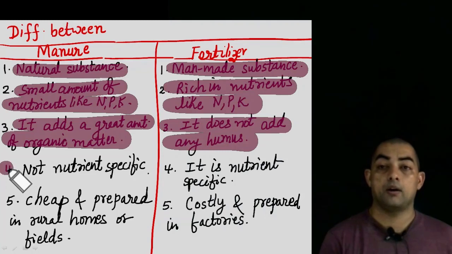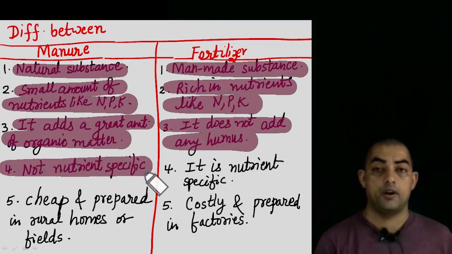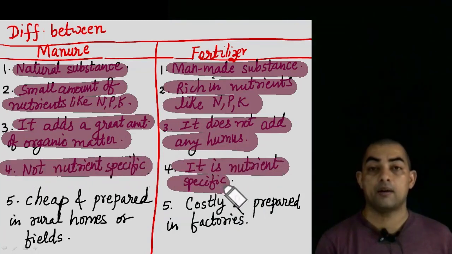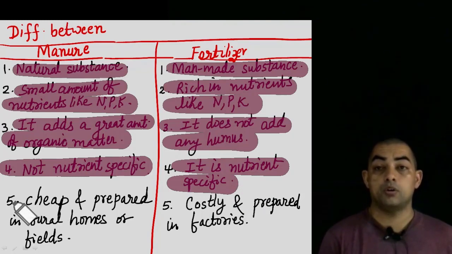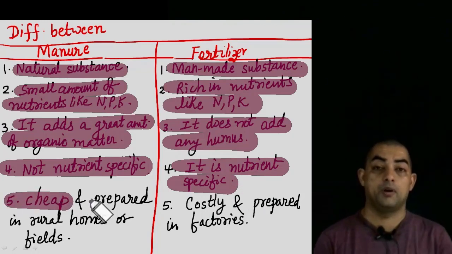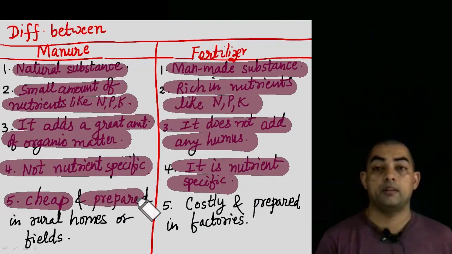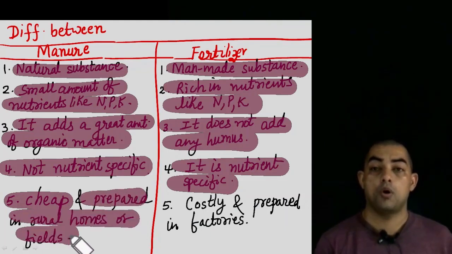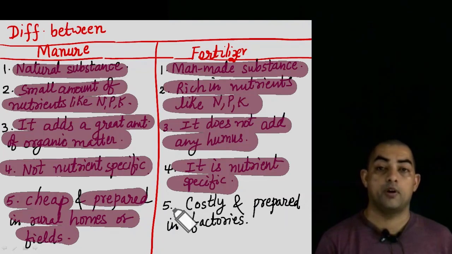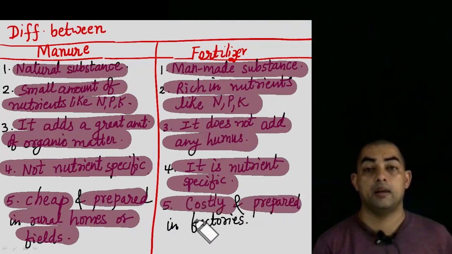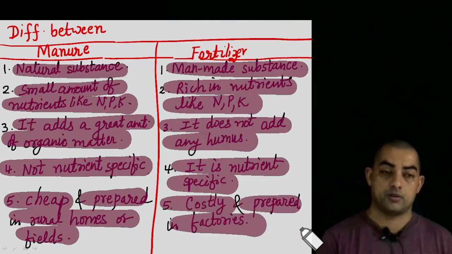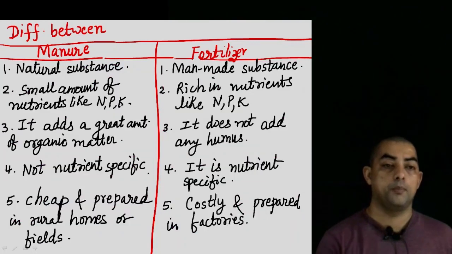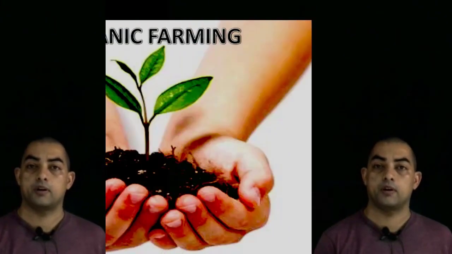Manure, they are not nutrient specific. We already know that, but fertilizers are very, very nutrient specific. This is a good point about fertilizer. Next, manure, they are cheap because they are made from animal, human excreta and all, and they are prepared in rural homes or the fields. Whereas if you talk about fertilizers, they are costly and they are commercially prepared in the factories. So these were the differences between manure and fertilizer.